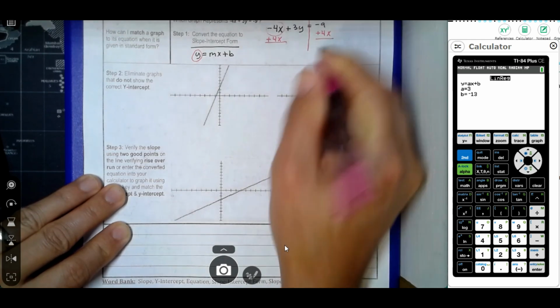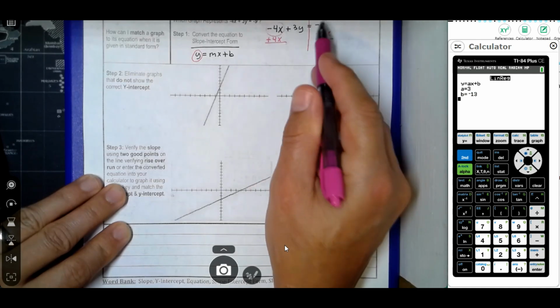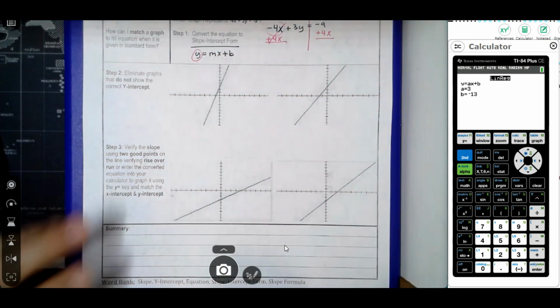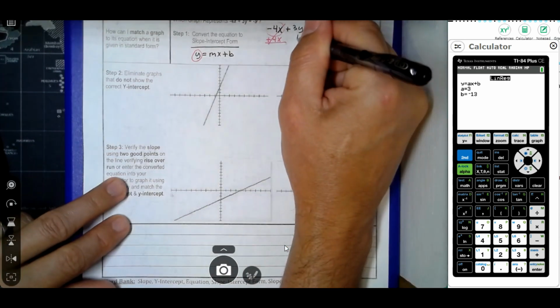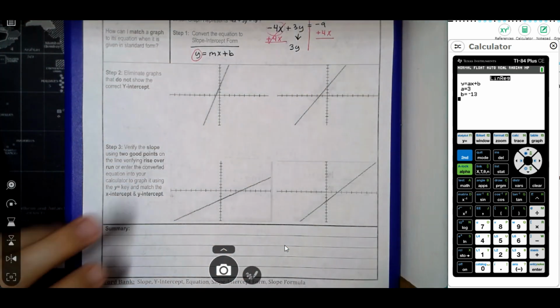Keep in mind that whenever we manipulate an equation, whatever we do to one side of the equation, we must do to the other side to keep it balanced. So we have negative 4x plus 4x. So that cancels. All I have left now on the left side is 3y. So we're closer to having it how we want it.